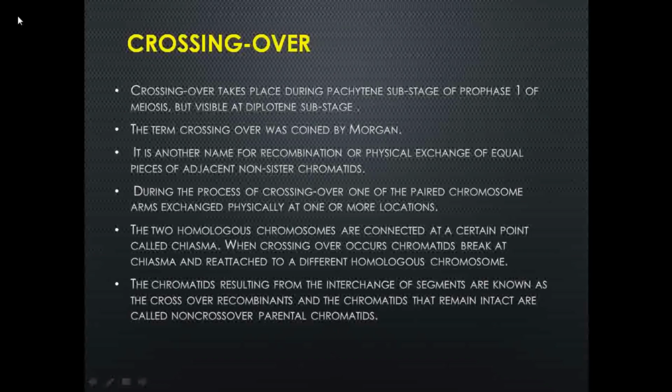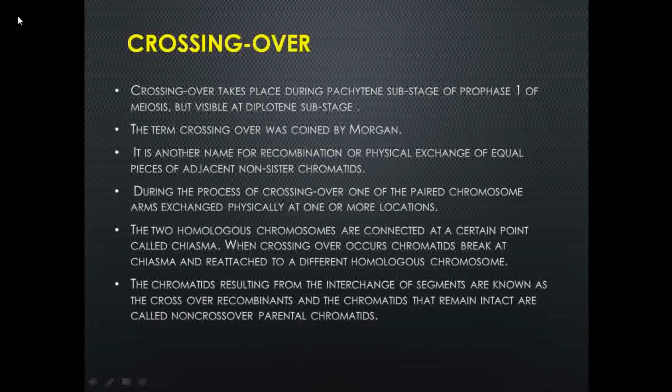Wherever the chromatid segments are exchanged, they are now called recombinants because they are attached to a different part of the homologous chromosome. Where no such exchange occurs, they are called non-crossover parental chromatids.